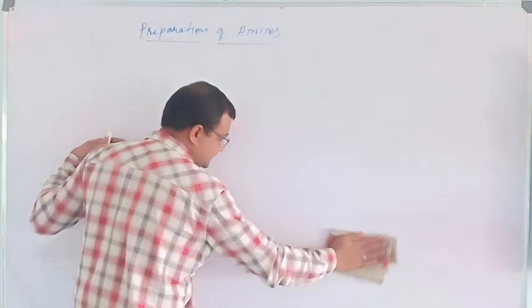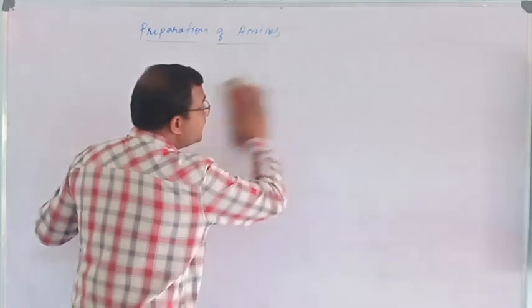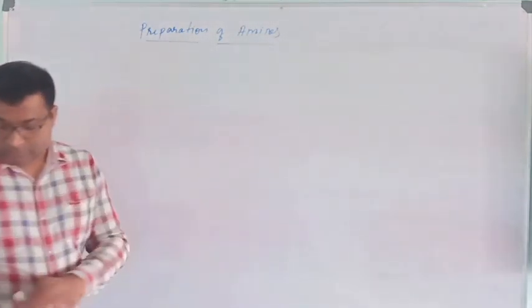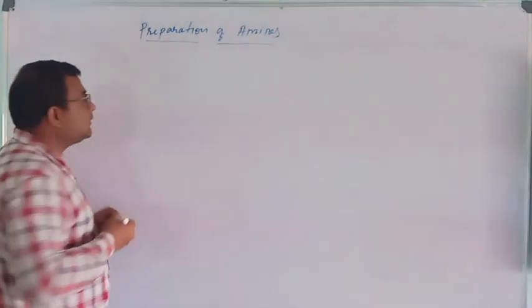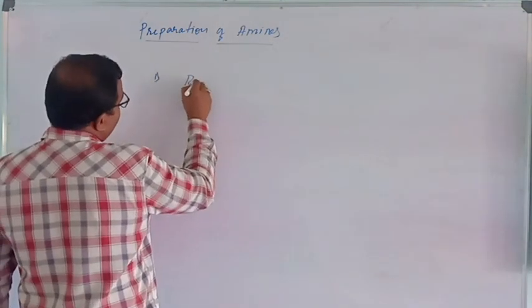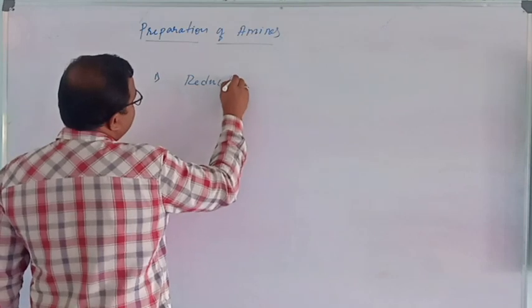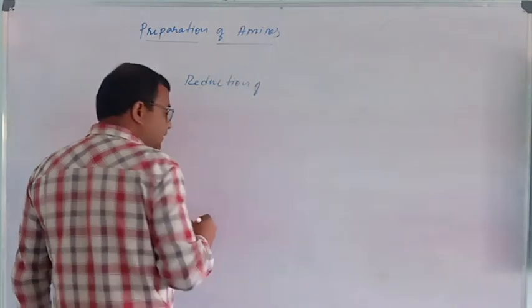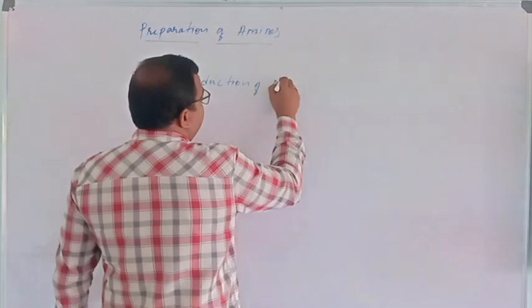First reaction is reduction of nitro compounds.